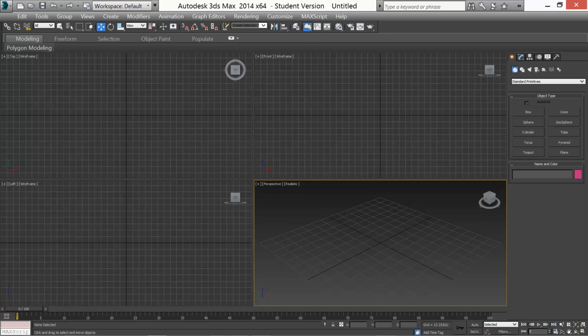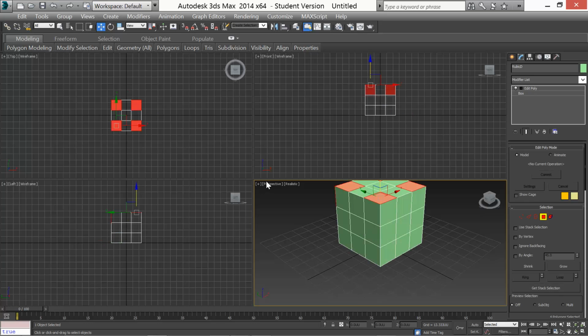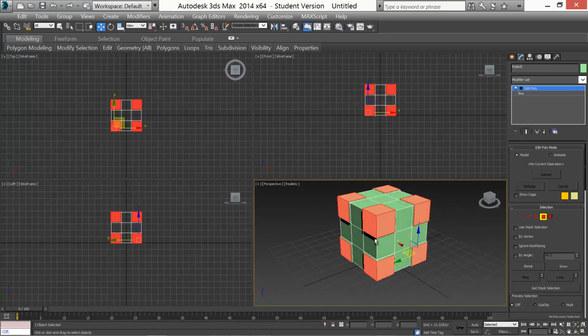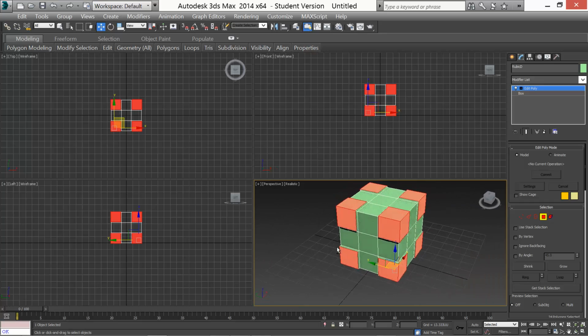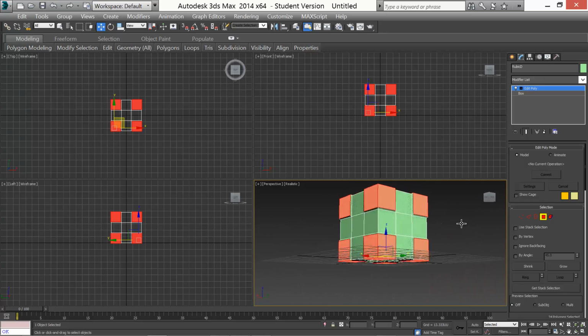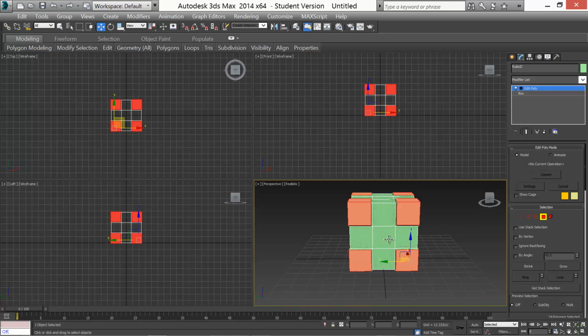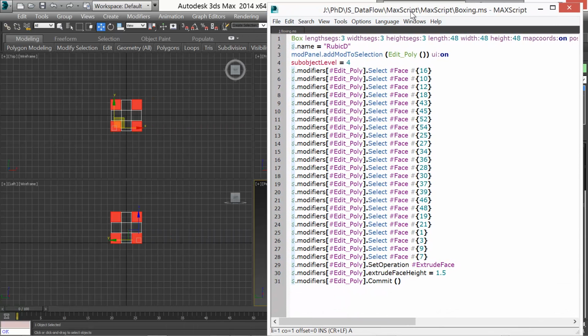And I'm going to execute the command and take a look at what we've created based on my script. As you can see, I've created a cube that has extruded all of the corners of this cube. Now, let's take a look at the script. The script itself, again, has created a box.